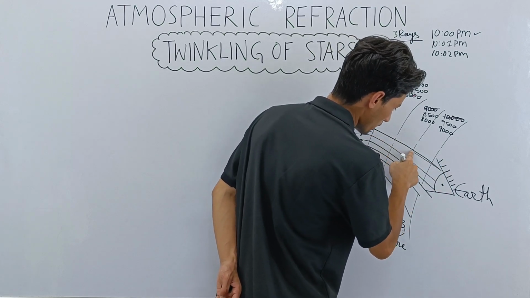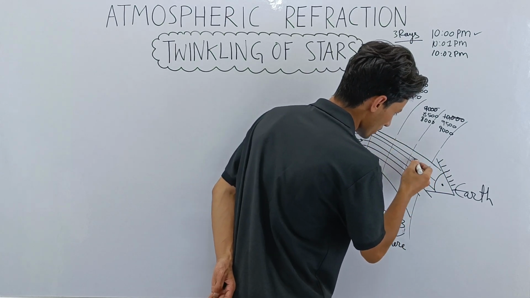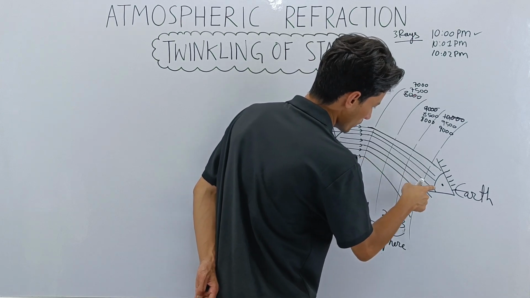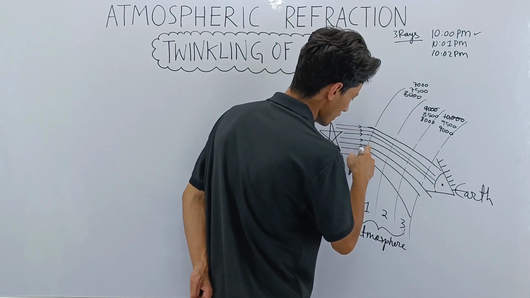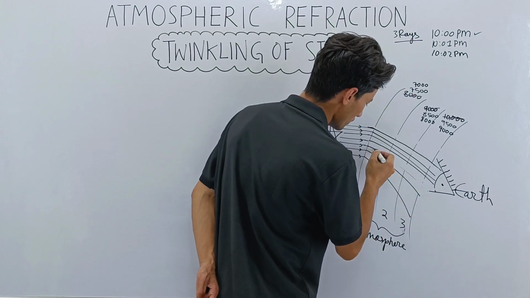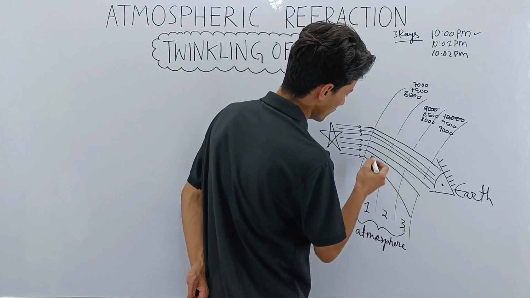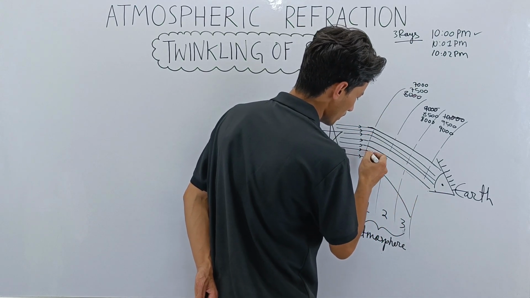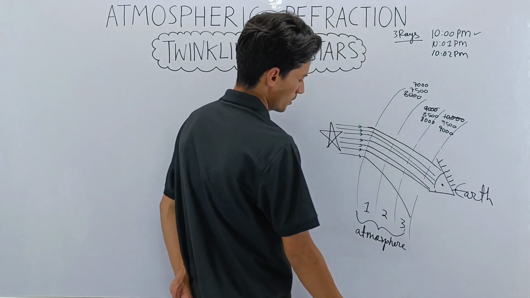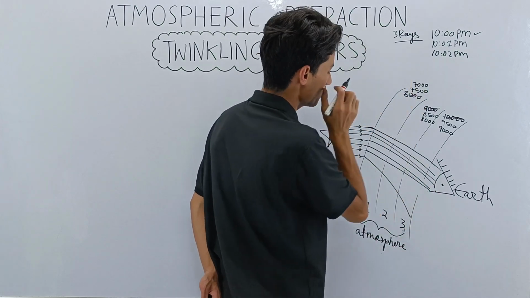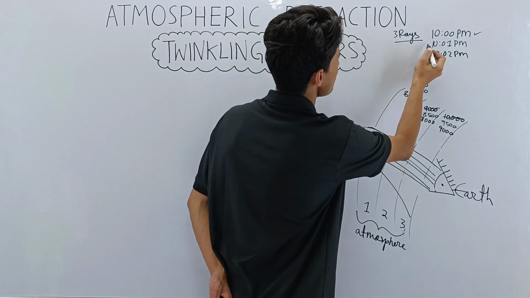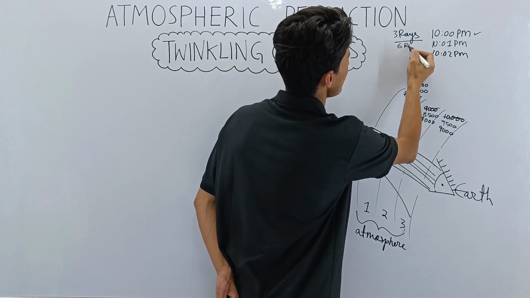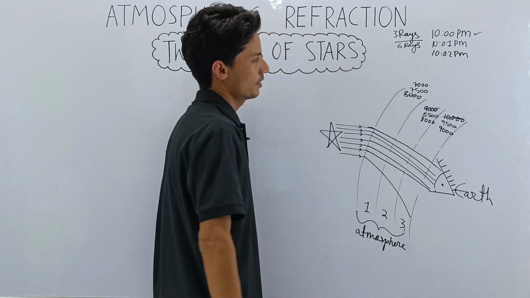And their angles will also now change. So now they will have changed their angles, okay? Then even this one will have changed its angle. So maybe it's like this. Then even this one will have changed its angle. Maybe it's like this, okay, like that. And maybe even this one has changed its angle, and then it has entered like this. So now at 10:01, how many? 1, 2, 3, 4, 5, 6. 6 rays. At 10:01, 6 rays are entering your eyes, okay?